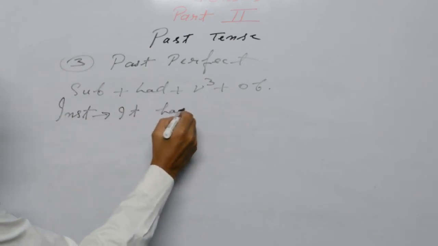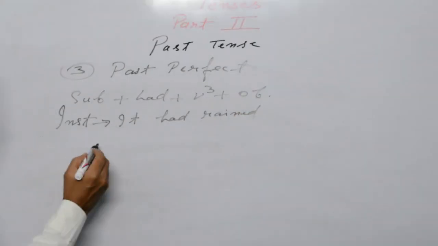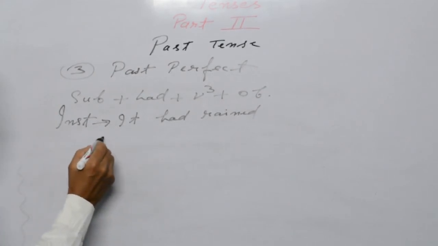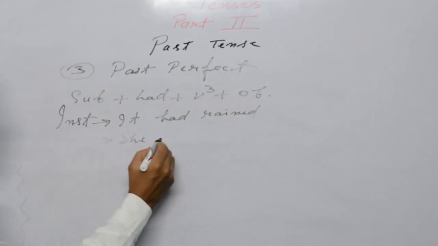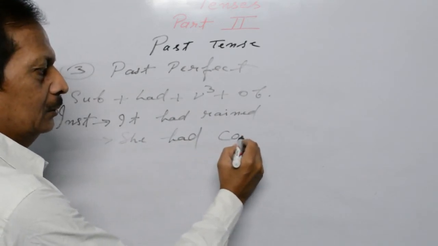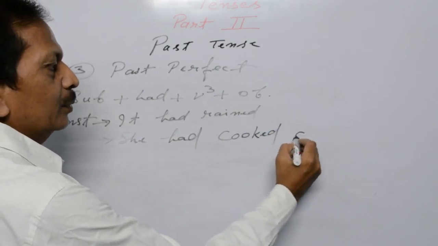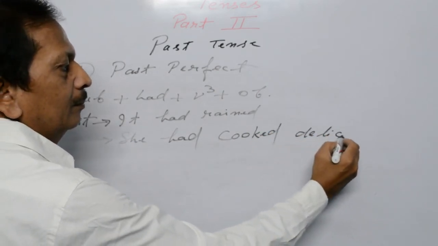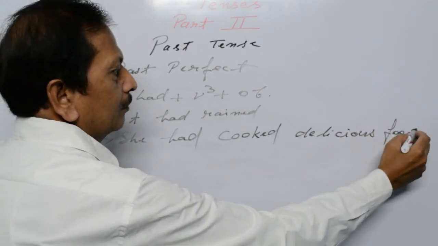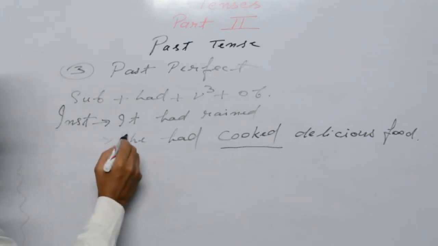It had rained. Let us take another instance. She had cooked delicious food. Okay, V3 you have to keep in mind.